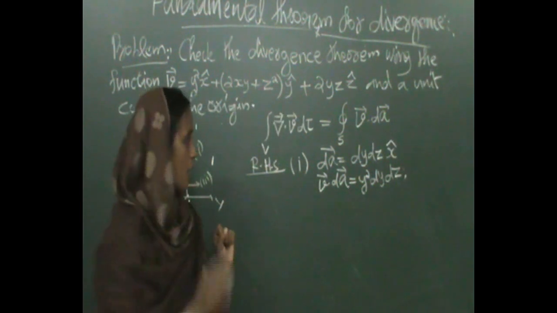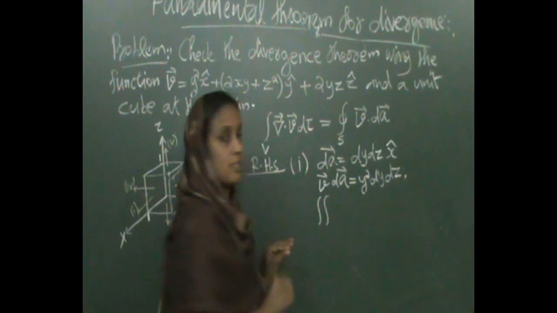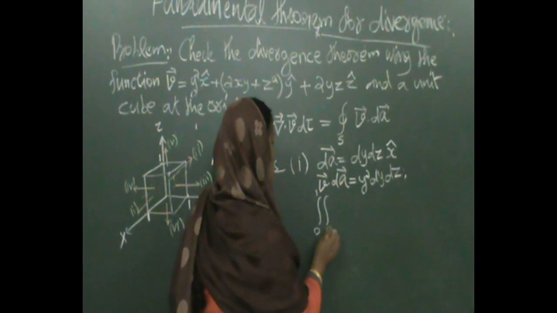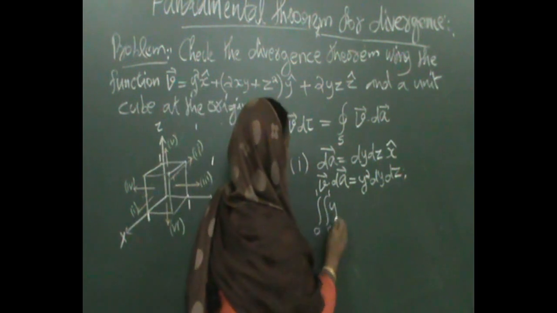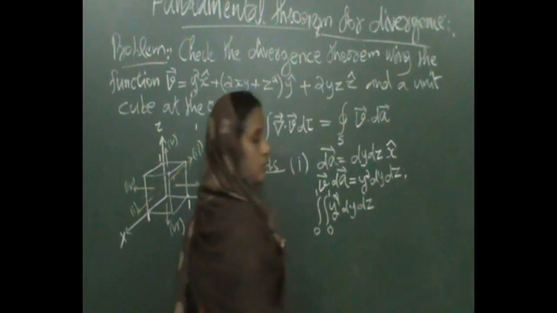Now the surface integral. Surface integral means double integration from 0 to 1, 0 to 1, y square dy dz.